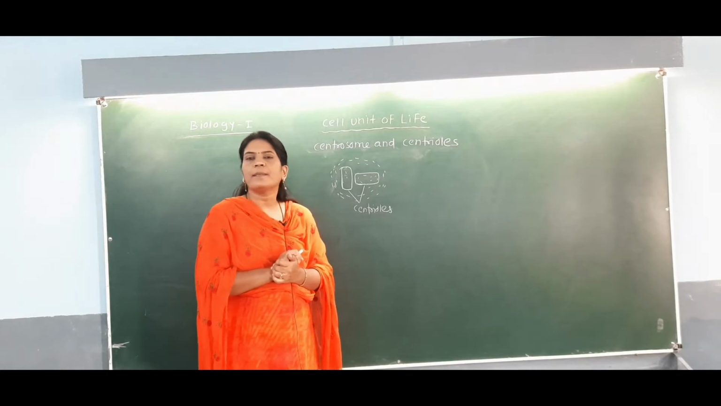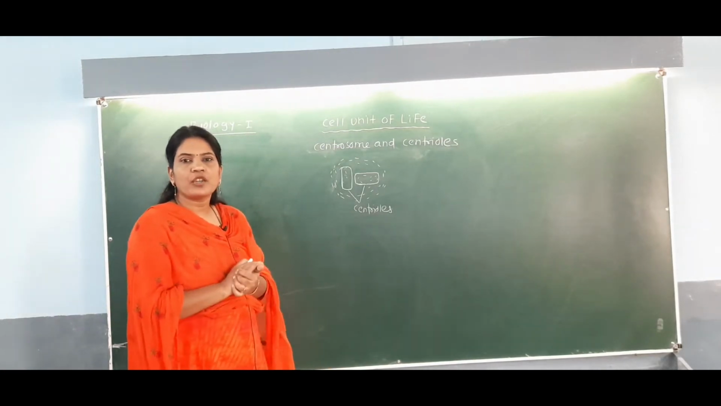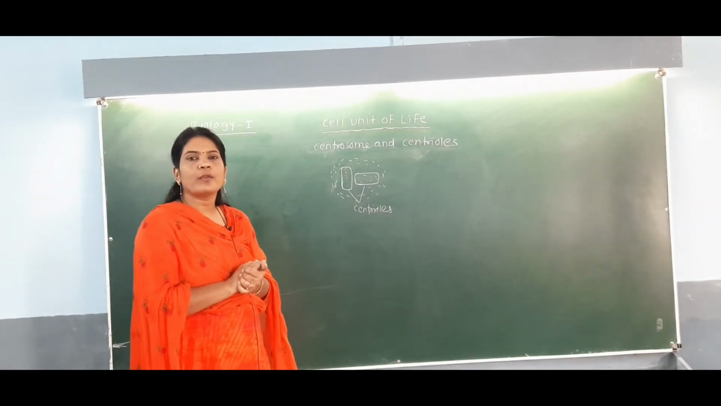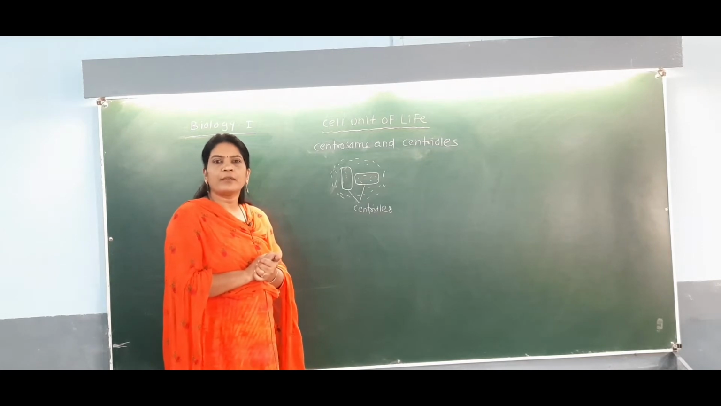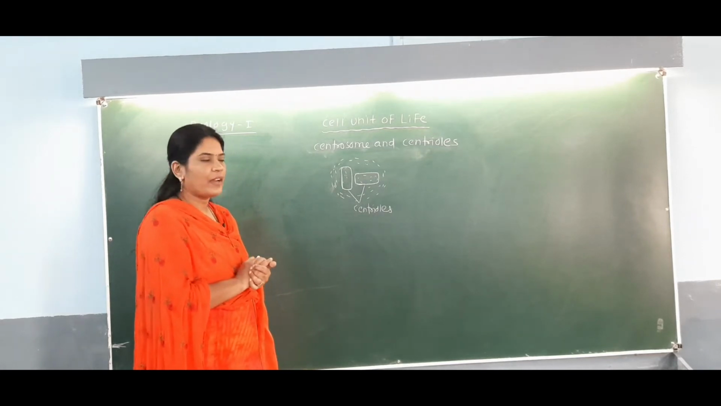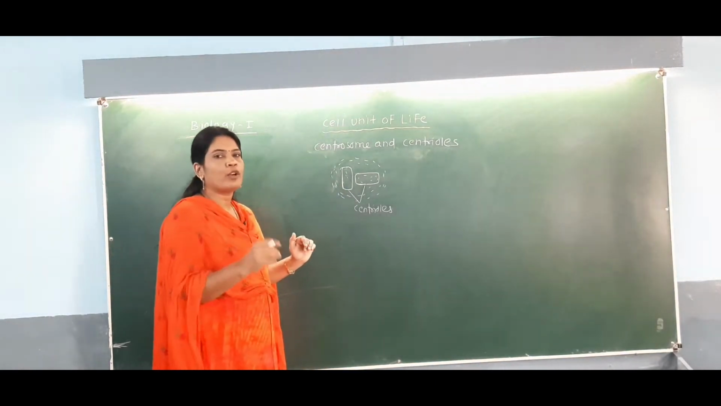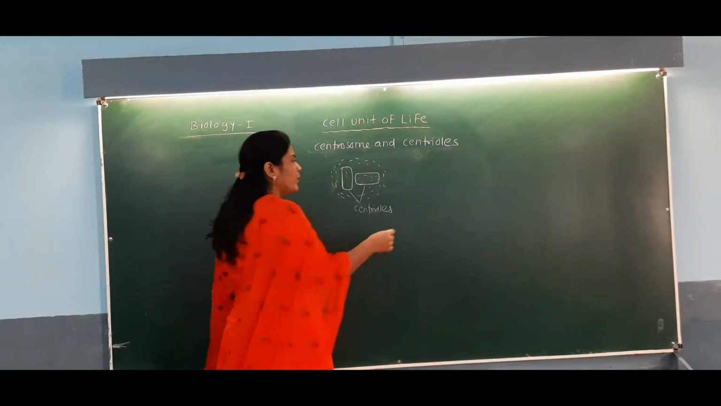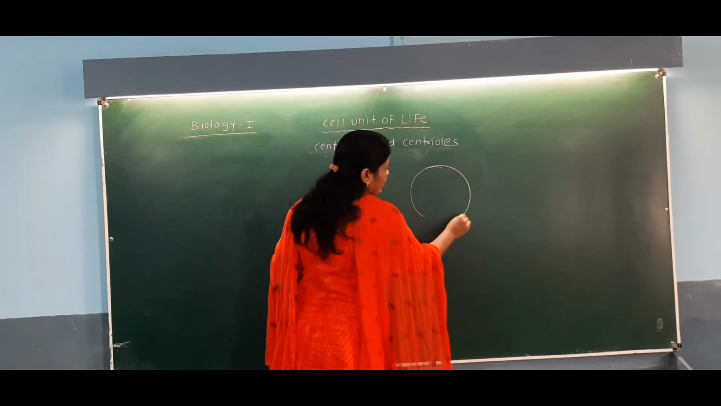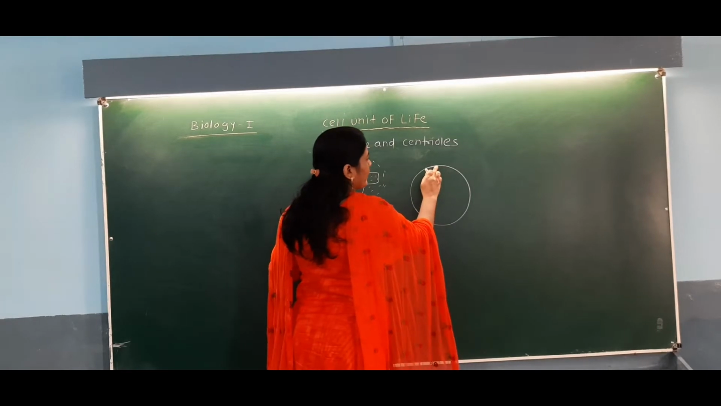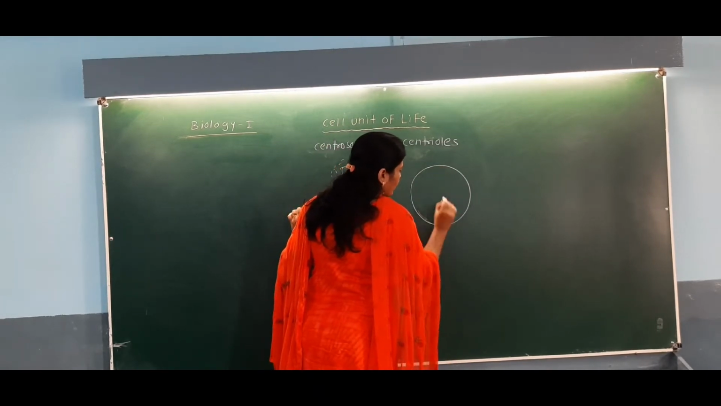In our book the diagram of this section of the centriole is not given, but you have to understand it is the same as that of the cilia and flagella that we have seen in that section. So see here, if we study in detail the structure of the centriole and take a section of it, you will find a structure like that of a cartwheel.